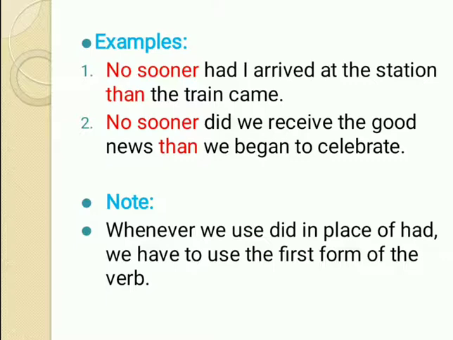So in the example given above, no sooner did we receive. We will not write no sooner did we received. Okay? No sooner did we receive the good news than we began to celebrate. Now in the second part, than is written. We have not written did in the second part. So we can write began here. The second form of the verb can be written here in the second part, but it cannot be written in the first part when we use did in the sentence. I hope you must have understood this.